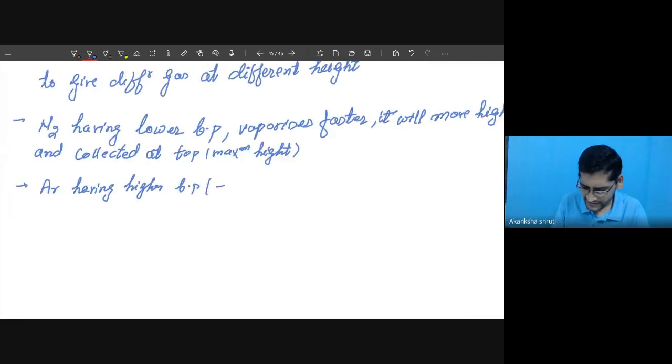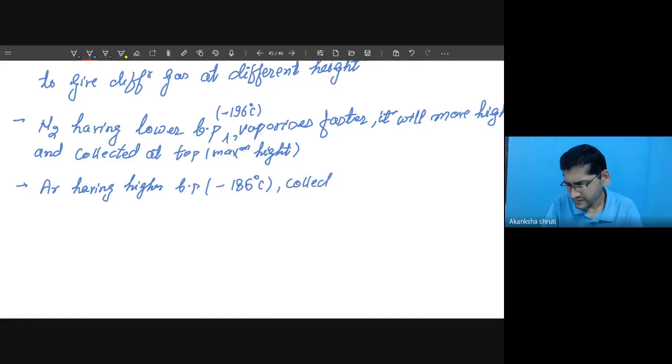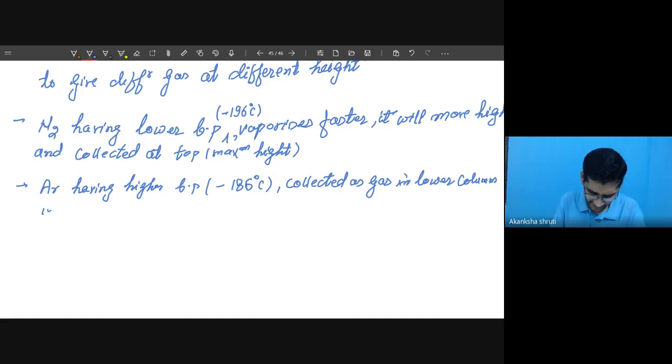If you wish, you can write this as minus 186 degrees C. But for the nitrogen, you may write here, it was minus 196 degrees. Are you getting this now? So higher boiling point is collected as gas in lower column, means below the nitrogen.